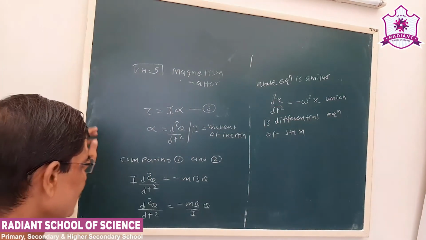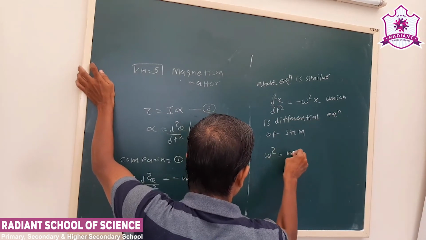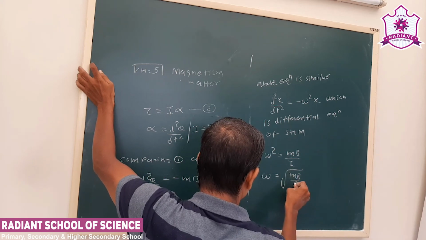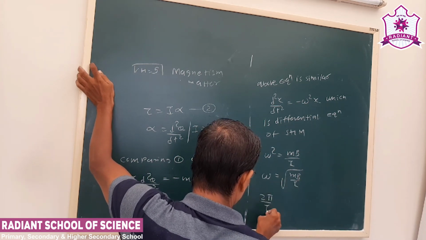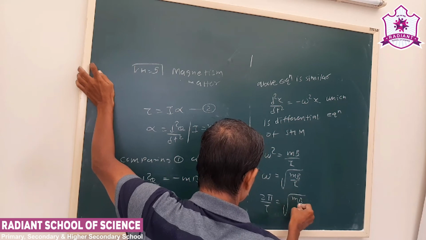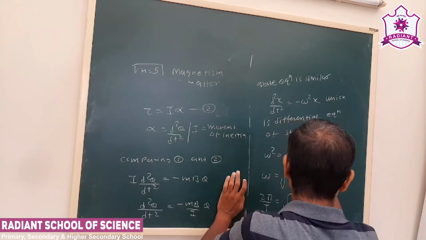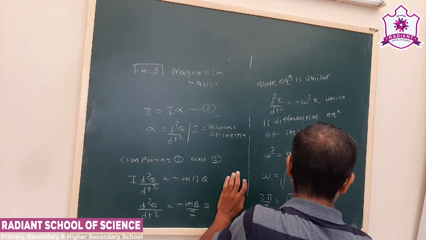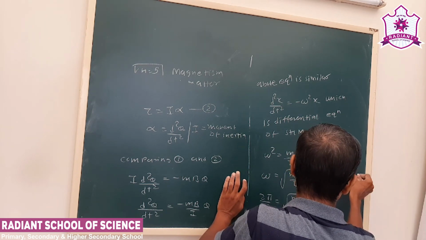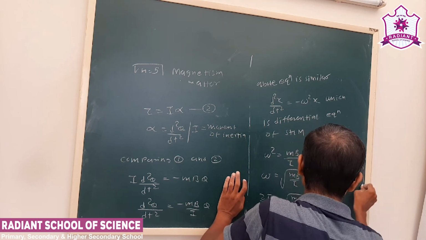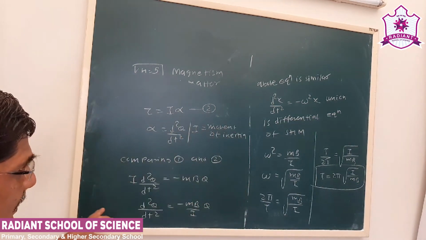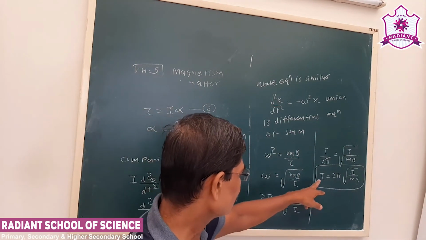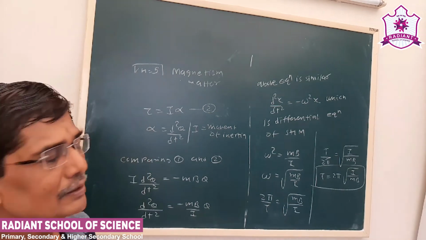Now omega square is mb by I, so omega is root of mb upon I. Omega is 2 pi upon T, so T upon 2 pi is root of I upon mb, and T is 2 pi root I upon mb. As we have proved that it will perform SHM, what will be the periodic time of this SHM? T is equal to 2 pi root I upon mb.